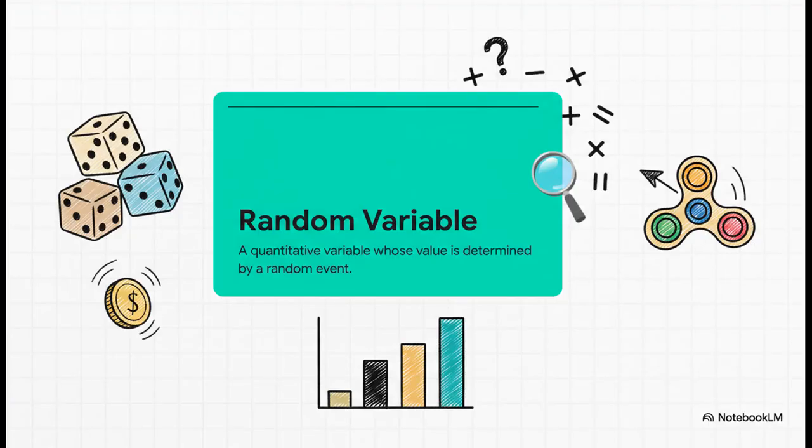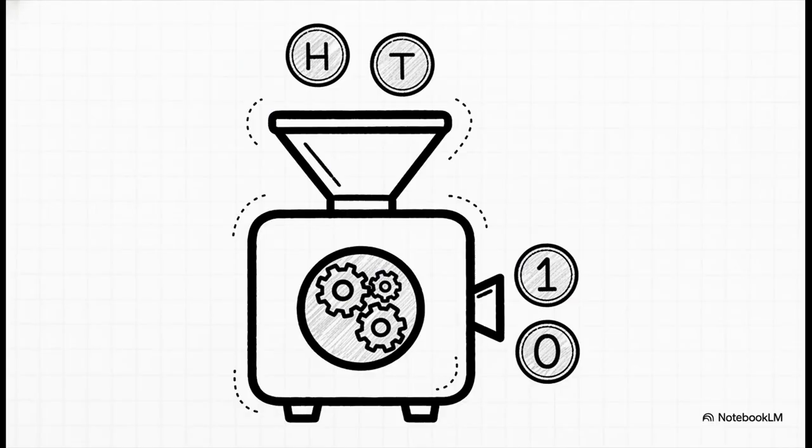Okay, so here's the official textbook definition. It's a variable, right? But its value isn't just one fixed thing. Instead, its value depends on the outcome of some random process. And the most important word here is quantitative. It has to be a number. But honestly, a much better way to think about this is less like a variable and more like a translator. It's a little machine that takes a random, real-world thing, like getting heads on a coin, and translates it into a numerical value that we can actually do math with.